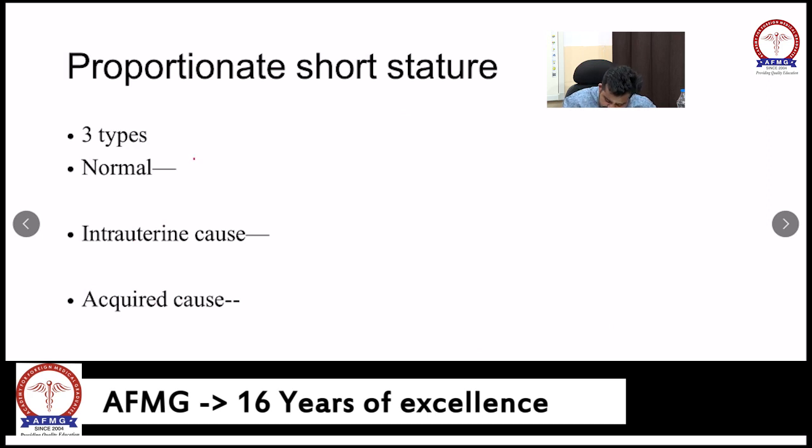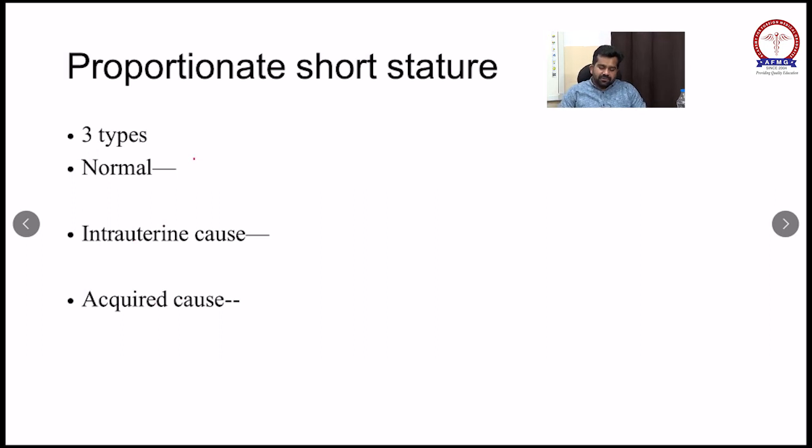Then the child will develop as a short stature child. If he has a chronic illness during the first few years of life, the child will stay a short stature child.